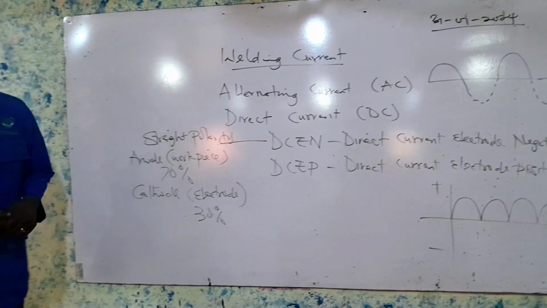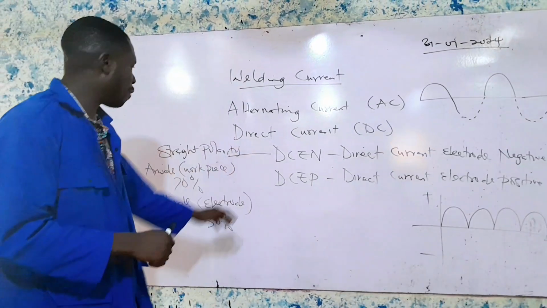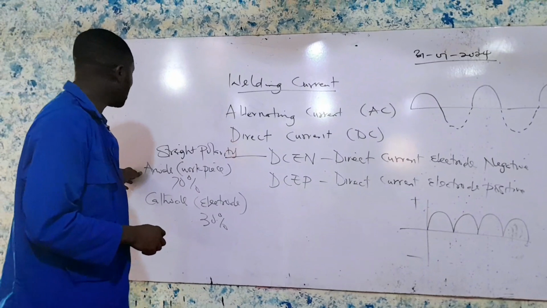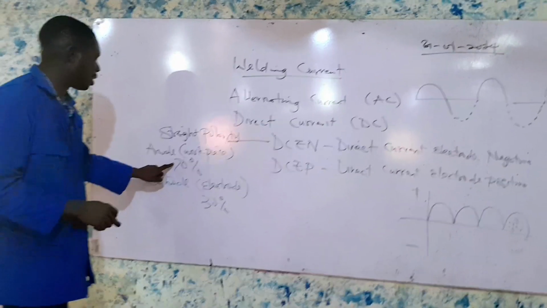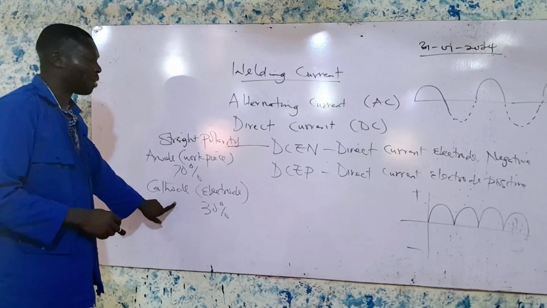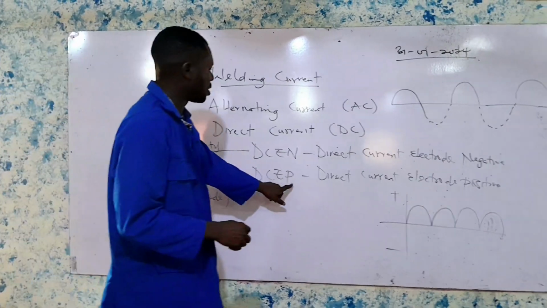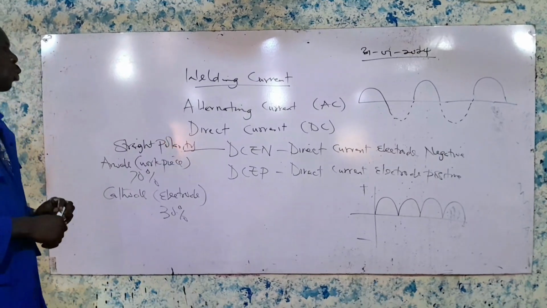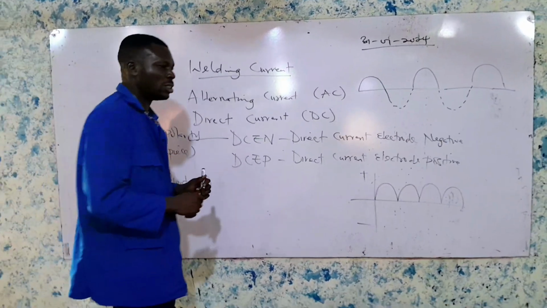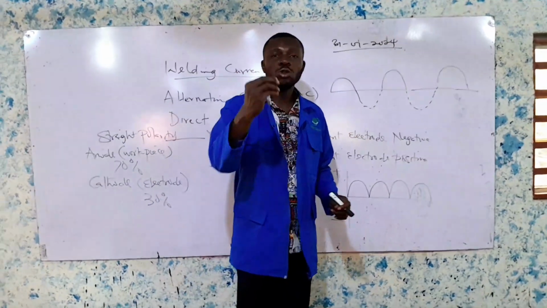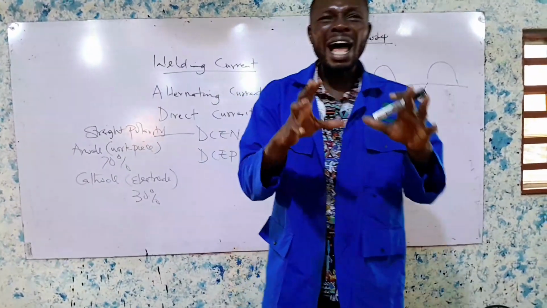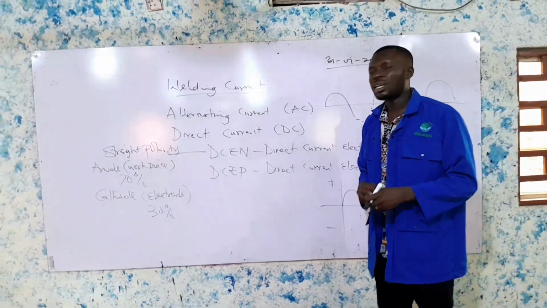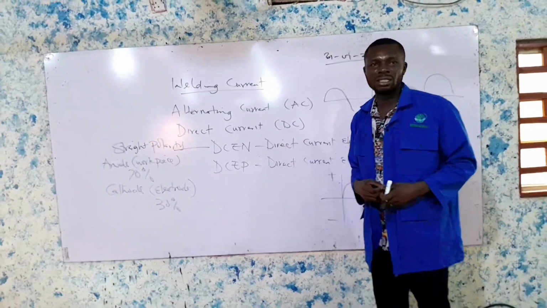Now, how does it apply to welding? For the direct current electrode positive, this is the reverse of this. It means at this point, you have 30% of your heat, and at this point, you have 70% of your heat. That is the direct current electrode positive. Why are we looking at this in welding? For each electrode you use in welding, it has its type of current, and its type of current means its type of polarity.